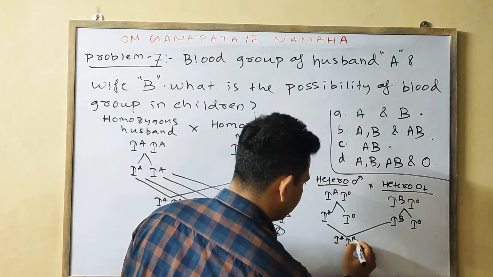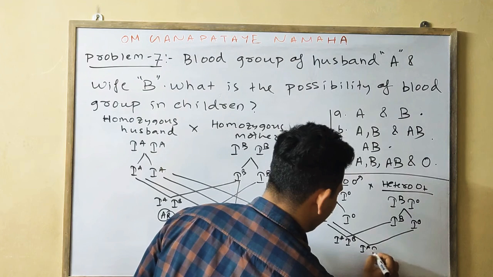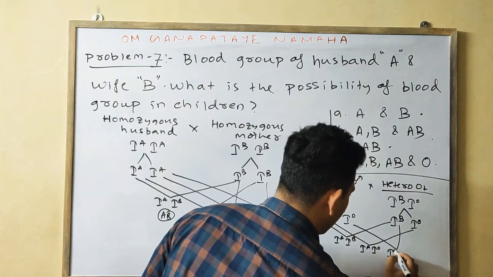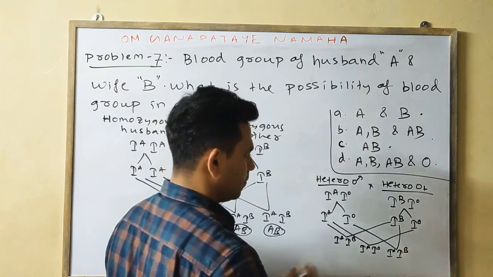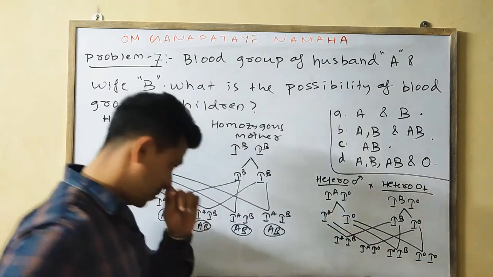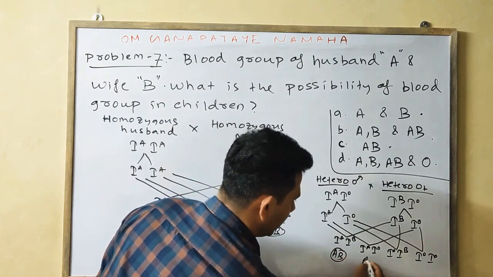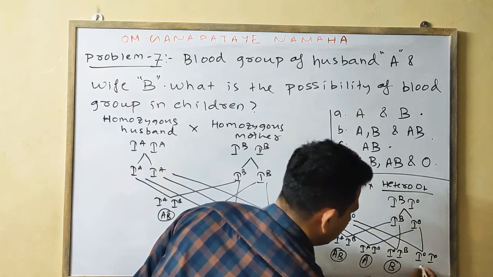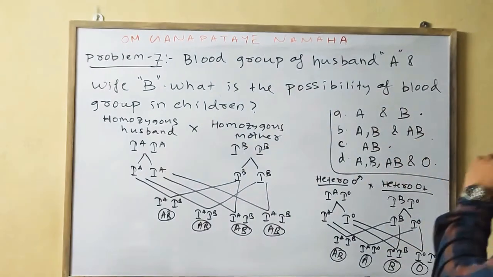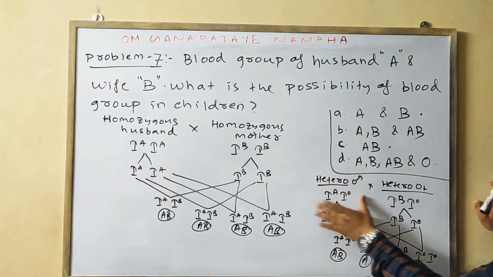IA IB. IA I0. I0 IB. Last one, I0 I0. Okay, so we'll find AB blood group here, A blood group here, B blood group here, O blood group here. So what is the complete result we find? We have done both cases: homozygous husband with homozygous mother, and heterozygous husband with heterozygous mother.